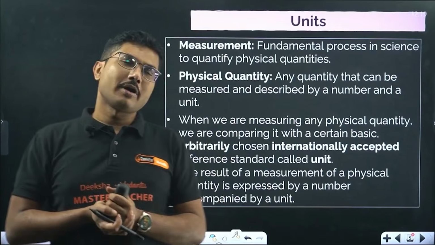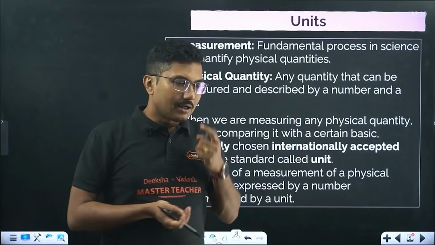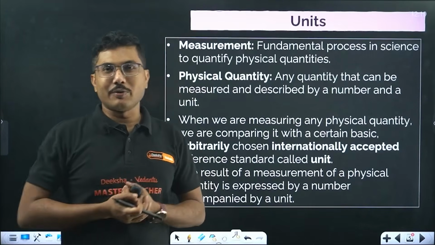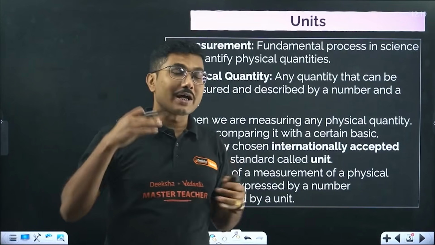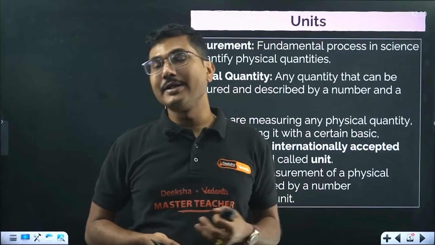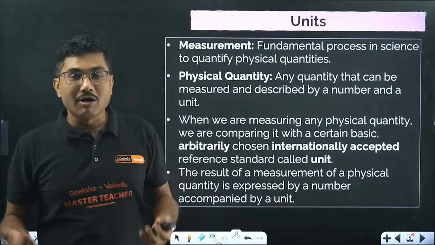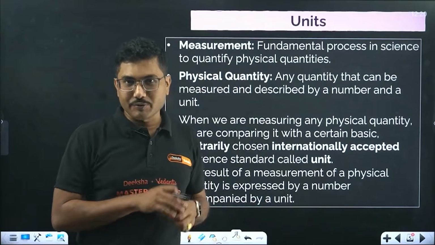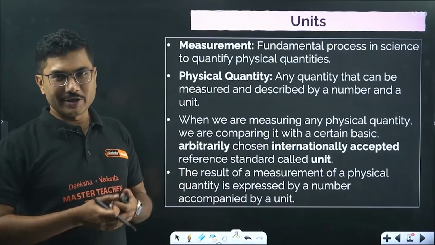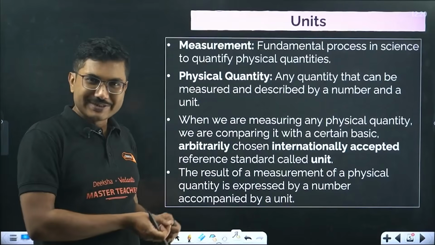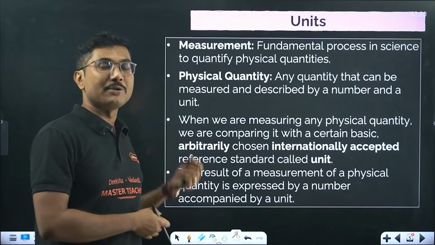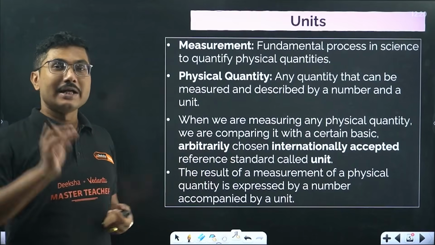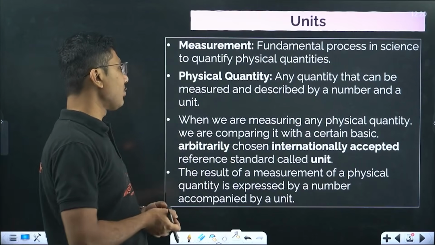Or if I say that if that was the case, I would have been very rich. These things which are perspectives and not actually measurable are not physical quantities. They are imaginary quantities. Physical quantities physically exist, you can measure them, you can explain them using a value and a unit, then they are called physical quantities.